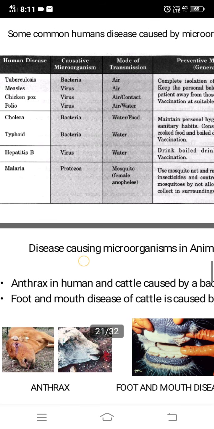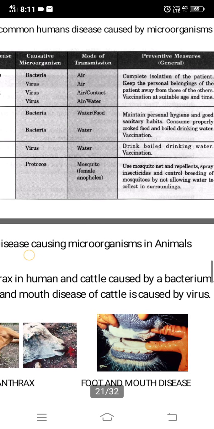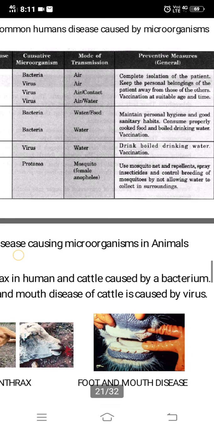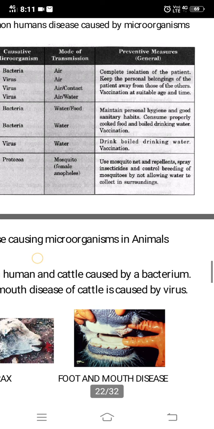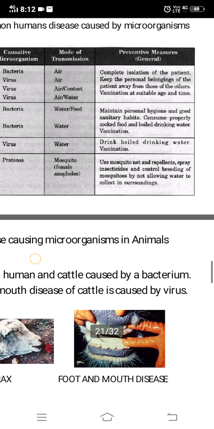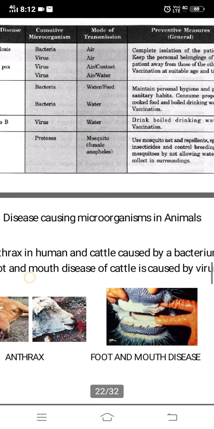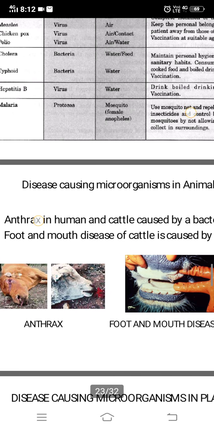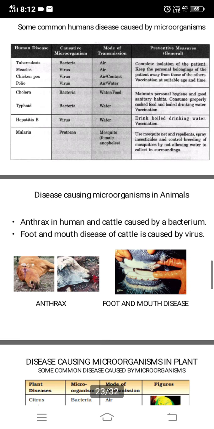Malaria: the microorganism is a protozoan, and the female Anopheles mosquito is the mode of transmission. Use mosquito nets and repellents. Spray insecticides and control breeding of mosquitoes by not allowing water to collect in the surroundings. That is what you can do. Now, these are the diseases that are caused in human beings.